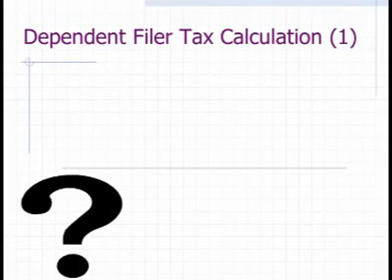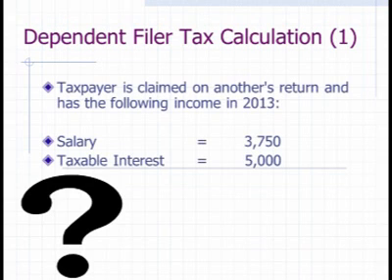So here's our first example. A dependent filer means that somebody is claiming this person on their tax return. And you can see here that it would have to be a qualifying child because his gross income is way over the $3,900. The salary is what we're calling the earned income. That can cause your standard deduction to be larger than $1,000. Taxable interest is what we call the unearned income or investment income. And anything over $2,000 will be taxed at mom's highest marginal tax rate.